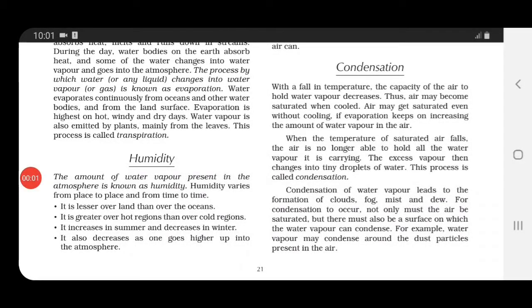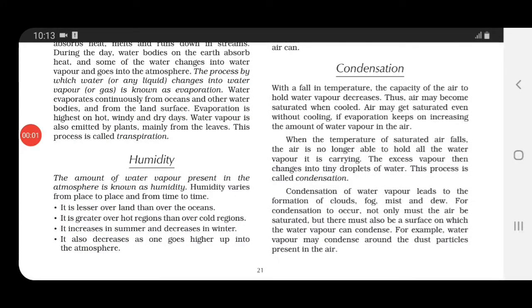So, when the temperature falls, air is no longer able to hold all the water vapor which it is carrying. So, the excess vapor, children, or you can say the extra vapor, changes into tiny droplets of water. And this whole process is known as condensation.